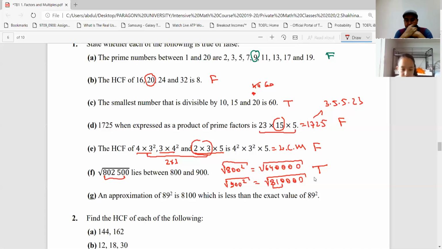G. An approximate of 89 squared is 8,100, which is less than the exact value of 89 squared. Is it true or false?